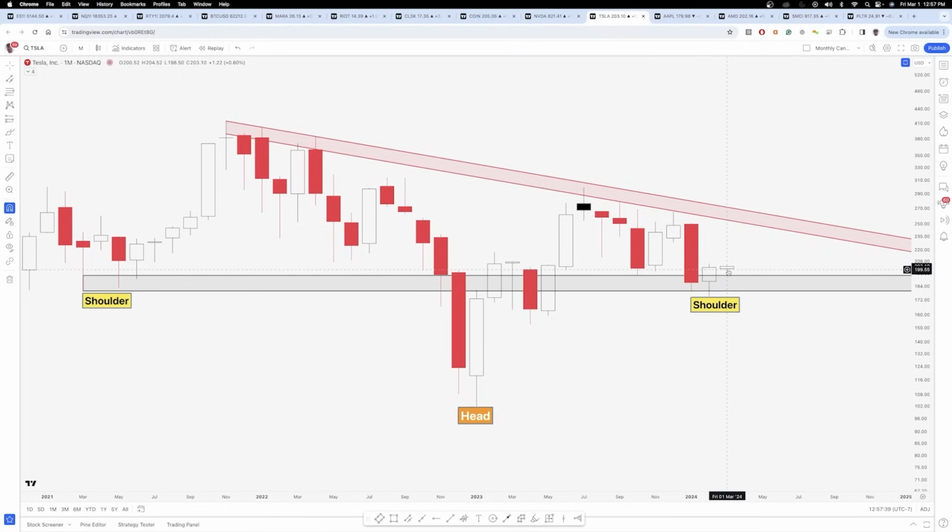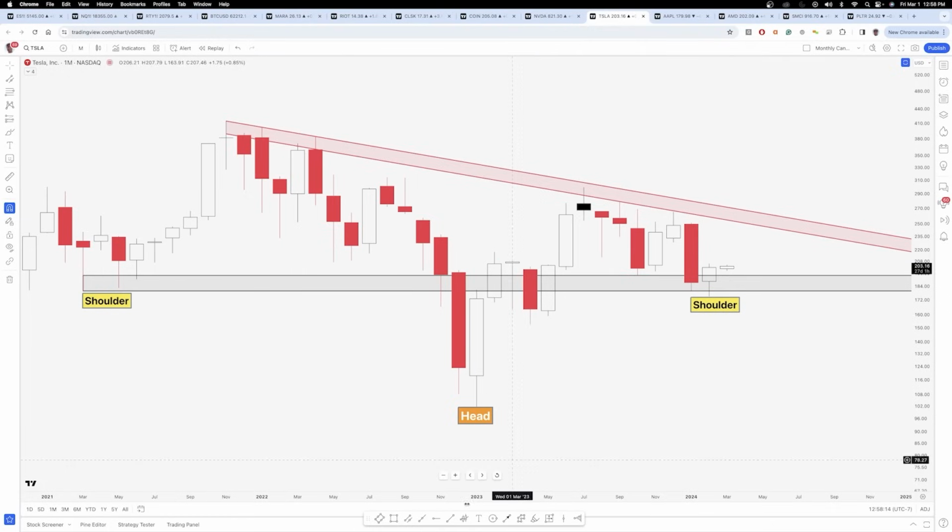So if we were to move up here on the monthly chart, it would be really shocking if Tesla doesn't finally catch some type of bid here as almost a lagging type of play. Tesla's market cap relative to some of these names is really not big at all, especially because this is not just a car company, it's a technology company. Elon definitely drives me crazy sometimes, but the guy's smart. He knows that he can't just create Tesla as a car company. So if there is some type of news out in the next couple months, I wouldn't be shocked at all to see at least a test of this diagonal zone.